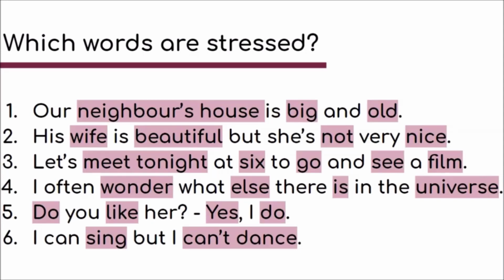And then number 6, I can sing, but I can't dance. So here in the positive part, you only stress the verb "sing", but in the second part, we have "can't" in the negative, and so we do have to stress it because this obviously changes the meaning. Now you can also hear that it's negative with my pronunciation because I speak more with a British accent, and so I would say "can't".